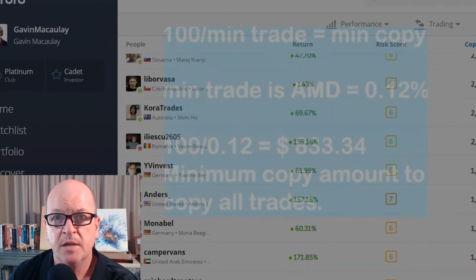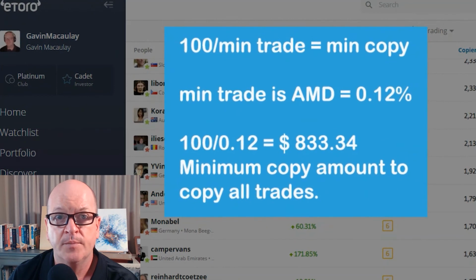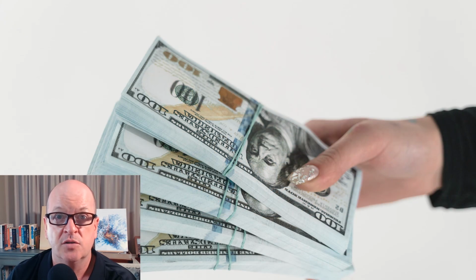0.12% must equal the minimum trade amount of $1. So, if 0.12% equals $1, then how do we calculate 100%? That's 100 divided by 0.12, which gives us 833.34. That would be the minimum copy amount. So you need to check on a case-by-case basis. For PIs with huge portfolios consisting of numerous tiny trades, their minimum copy amount can be many thousands of dollars.